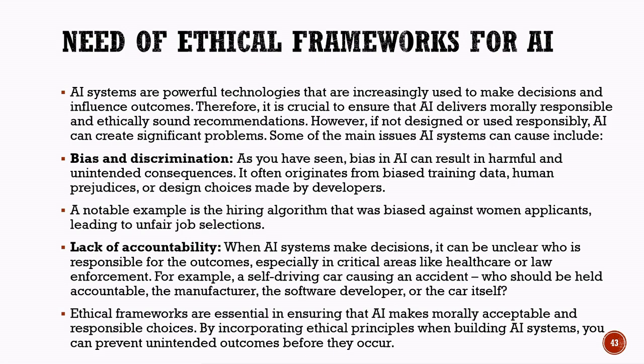One major issue is bias and discrimination. Bias in AI occurs when the system produces unfair or prejudiced results due to biased training data, human assumptions, or design choices made by developers. For example, an AI hiring system may unfairly favor or reject certain groups of applicants, leading to discrimination in recruitment.